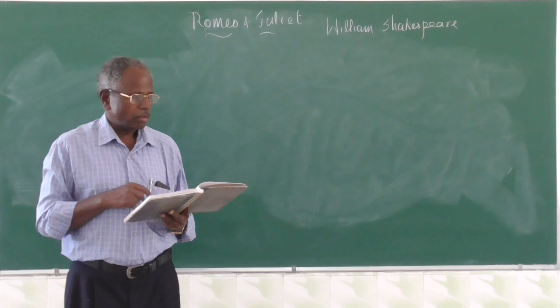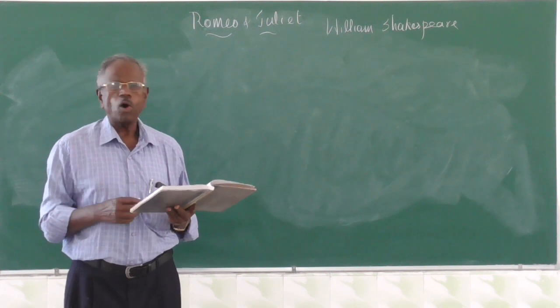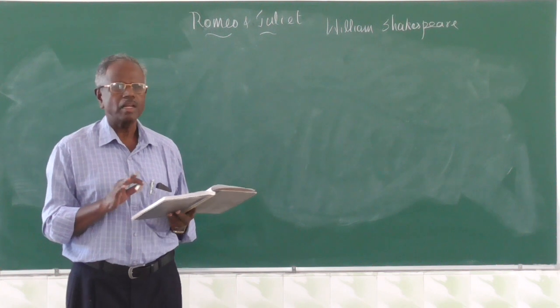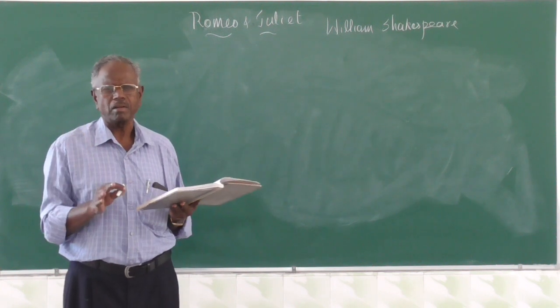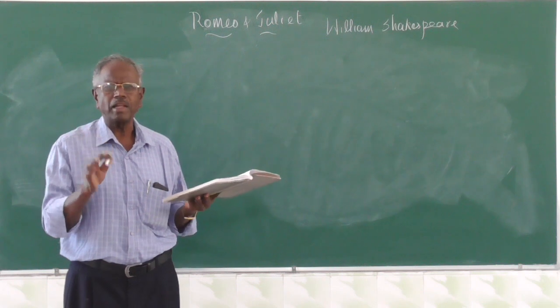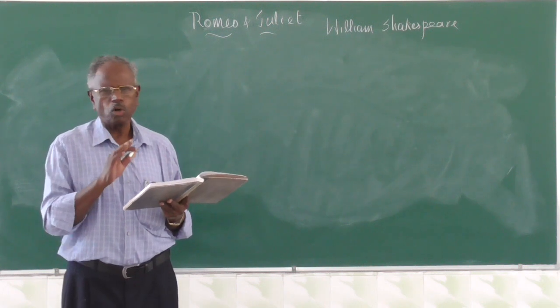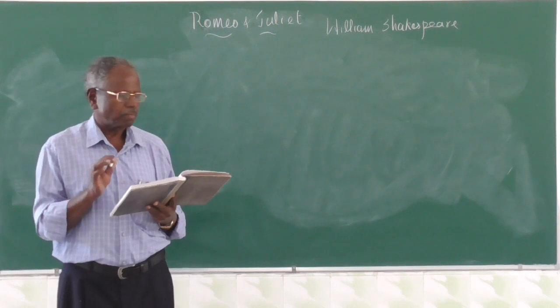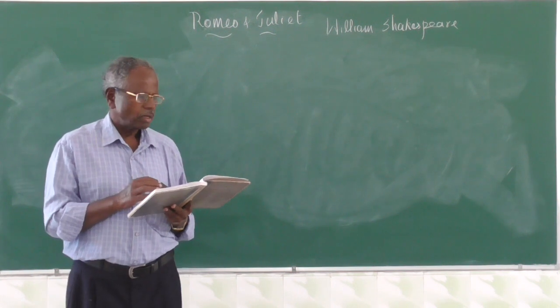This is a simile. It seems she hangs upon the cheek of night. Here, night is personified. Night is personified as a beautiful lady. If you have a beautiful lady, the cheeks are really beautiful. So, Romeo compares her to the cheek of night. One more comparison. As a rich